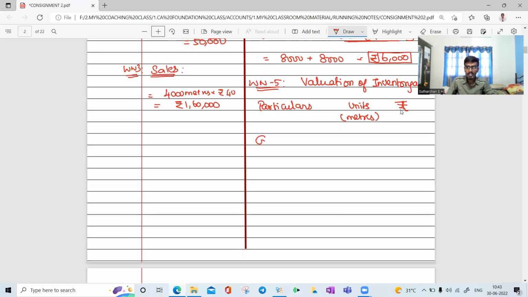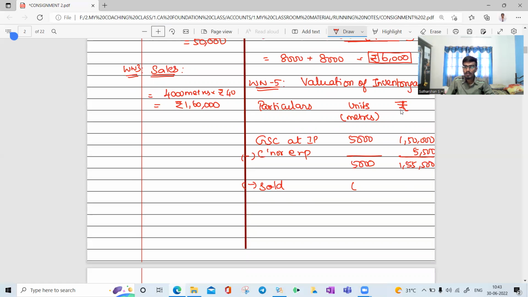Goods sent on consignment at invoice price: 5,000 meters, cost 1,50,000. Then what is the consignor's expense? 5,500. You will get 1,55,500 for 5,000 meters. Then there is no consignee's non-recurring expense, there is no loss. So we can directly deduct the sold value.